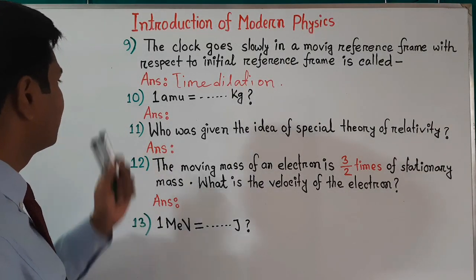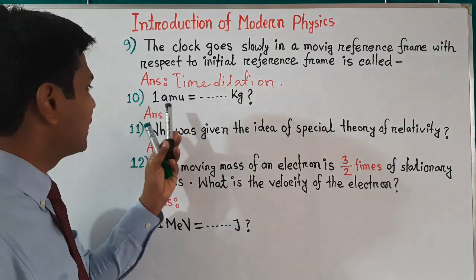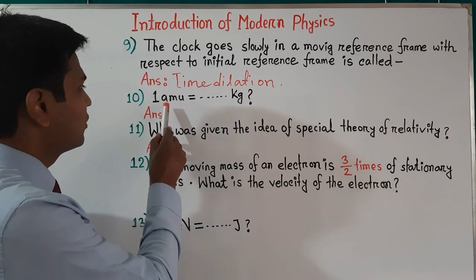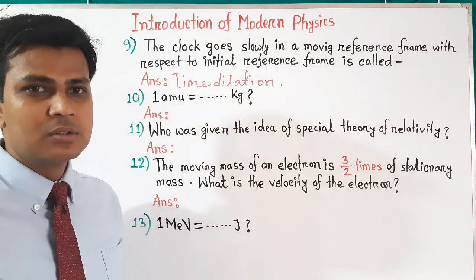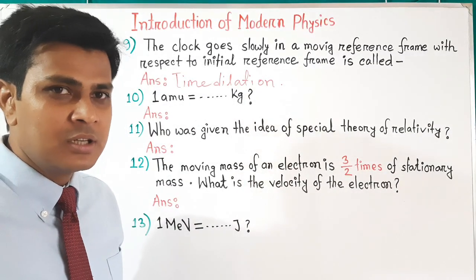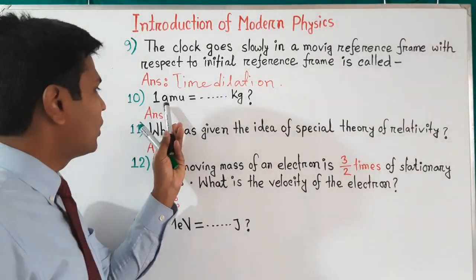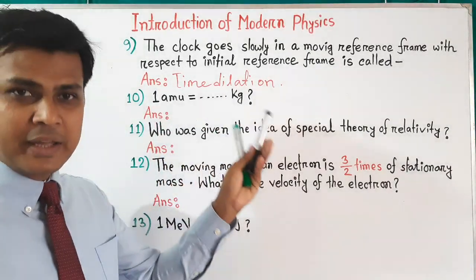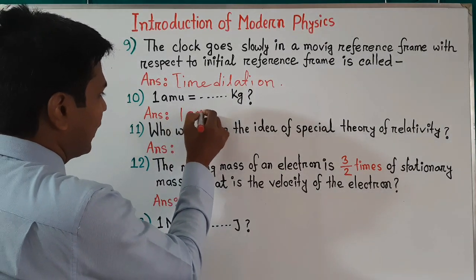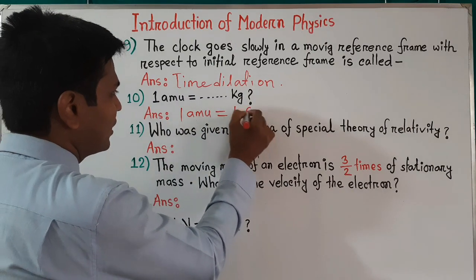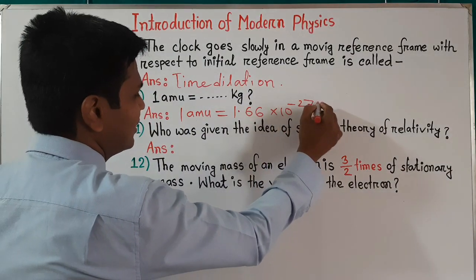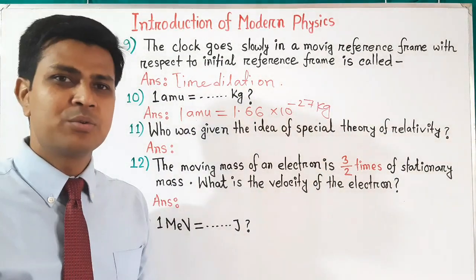Now let's see question number 10. The question is, 1 AMU equals how many kg? First we have to know the full form of AMU. The full form of AMU is atomic mass unit. So if you want to convert one atomic mass unit to kg, you have to multiply it. 1 AMU equals 1.66 into 10 to the power minus 27, converted into kg.